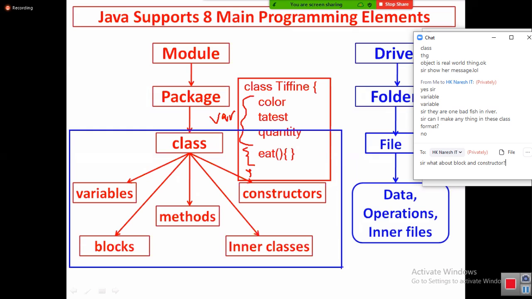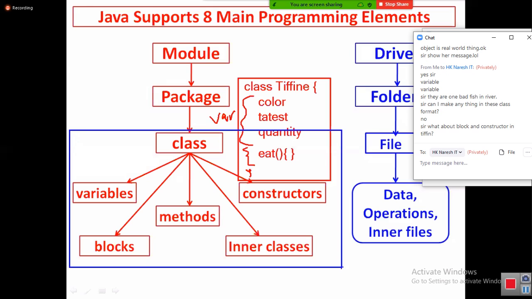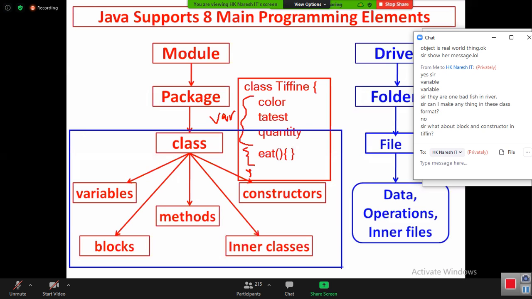Tell me, bus internally has seats. Seat is one object. It has its own color, its own values, its own name. Tell me, bus is an outer object. Now the seat is an inner object. All are catching my point?